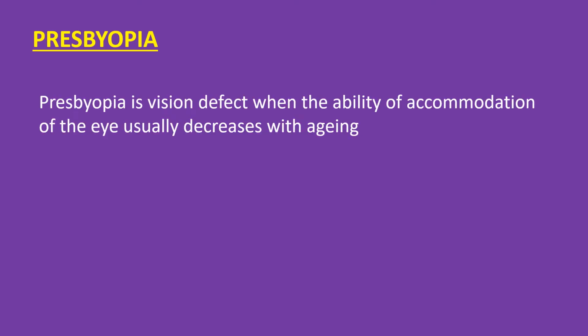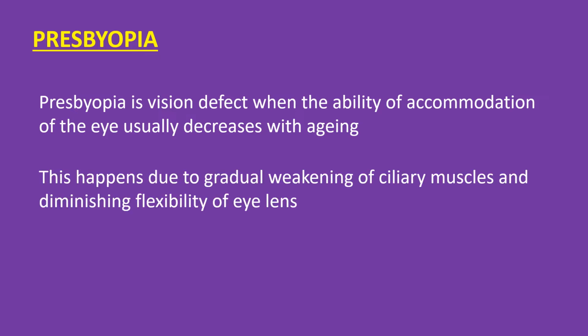Presbyopia. Presbyopia is a vision defect when the ability of accommodation of the eye usually decreases with aging. This happens due to gradual weakening of the ciliary muscles and diminishing flexibility of the eye lens. This effect can be seen in aged persons.